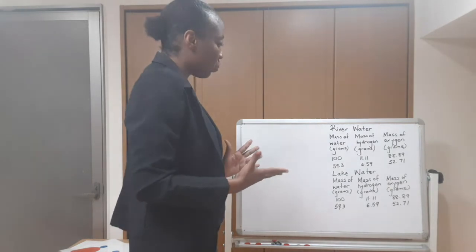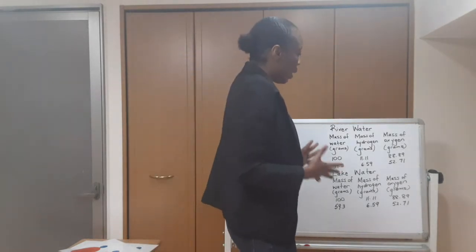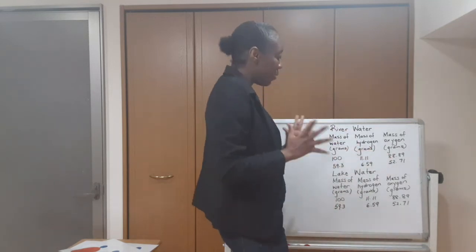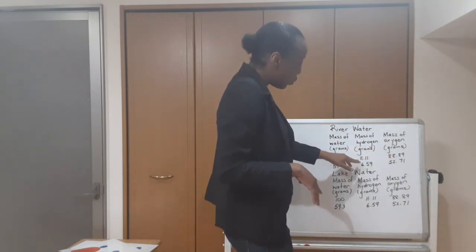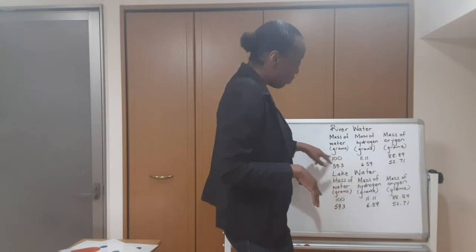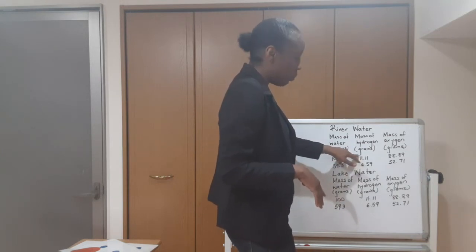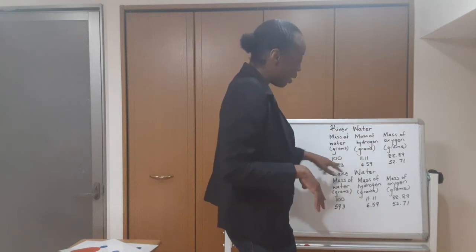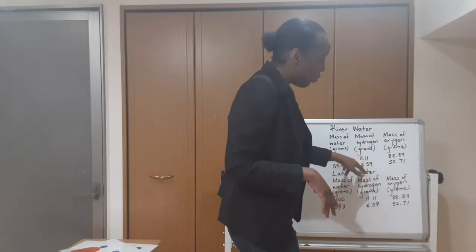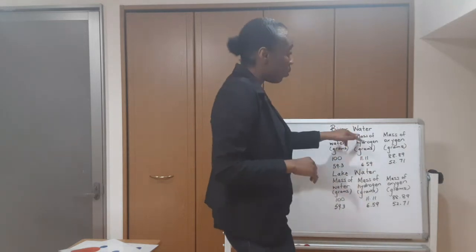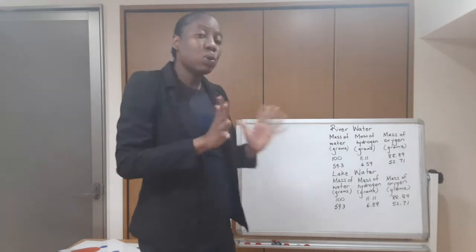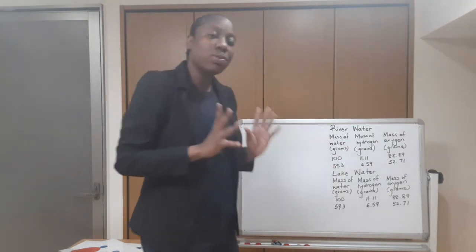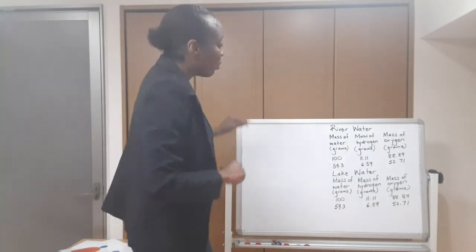What one could do is divide the mass of hydrogen and oxygen by the mass that is smaller. So we notice that for 100 grams, 11.11 grams would be the smaller mass here, while for 59.3 grams, the smaller mass is 6.59 grams, and in both cases, that was the mass of hydrogen. And notice that it doesn't matter whether we use river water or lake water because the values that we got for them were the same. So let's look at this closer.